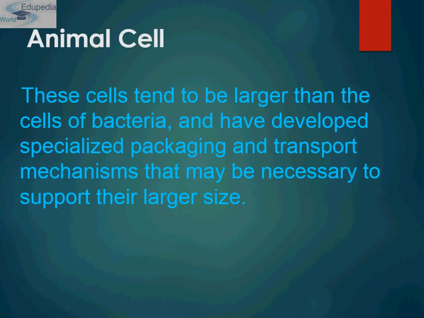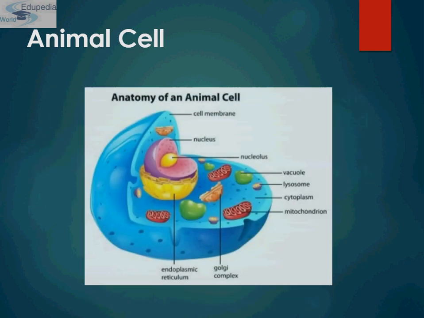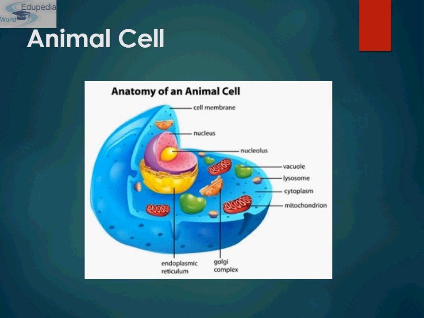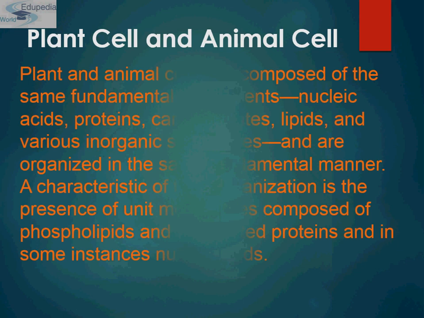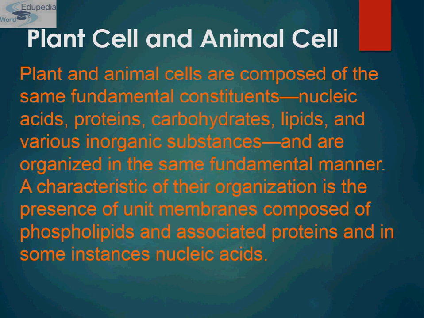Now come to animal cell. These cells tend to be larger than the cells of bacteria and have developed a specialized packaging and transport mechanism that may be necessary to support their larger size. This is the anatomy of an animal cell. As you can see, this is the cell membrane, this is the nucleus, nucleolus, this is vacuole, this is Golgi complex, this is endoplasmic reticulum, this is mitochondria, and this is lysosome. Just similar to plant cell, except it does not have a cell wall.